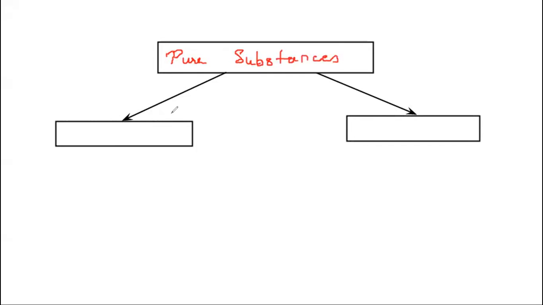So pure substances are classified as elements and compounds. So what are elements? Made up of only one kind of atoms.